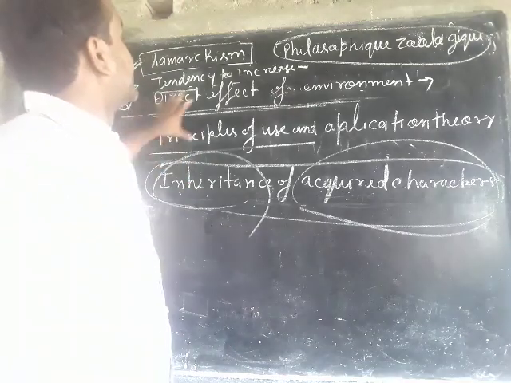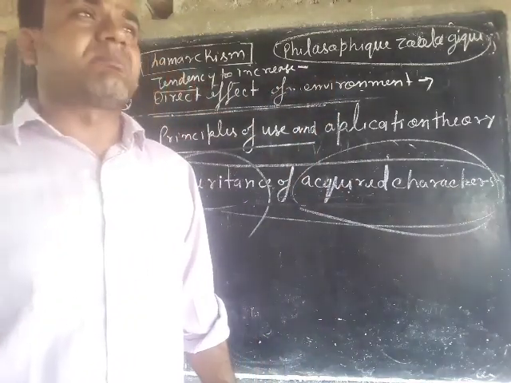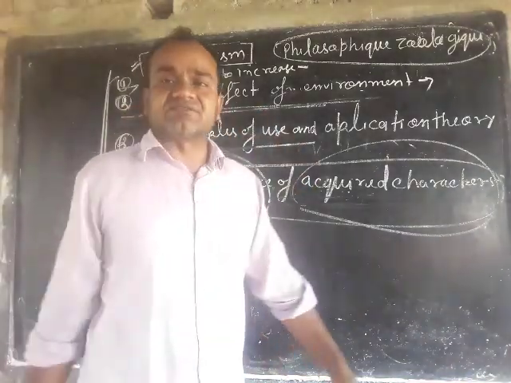This is the theory of Lamarckism, and tomorrow we will discuss the drawbacks of Lamarckism. Thank you.